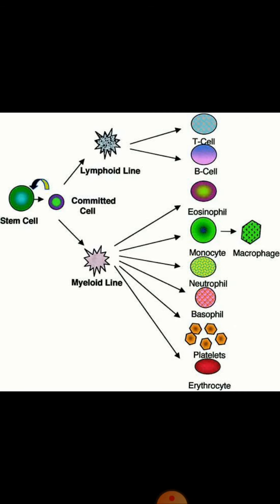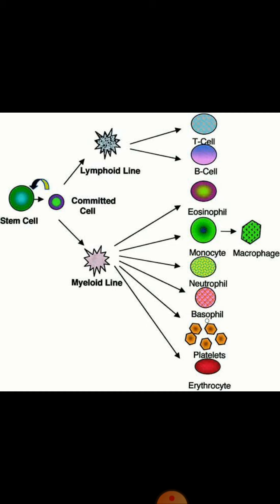Now this is actually a bone marrow house. This is a diagram showing the bone marrow house, and in it this is the hematopoietic stem cell. This hematopoietic stem cell gives rise to two cell lineages. Number one, we have the lymphoid stem cell, and then we have the myeloid stem cell. Lymphoid stem cell gives rise to T lymphocytes, B lymphocytes, and natural killer cells. This myeloid stem cell is responsible for the formation of all other cells of the blood lineage. Number one, we have the formation of red blood cells or erythrocytes, then platelets, then basophils, neutrophils, monocytes, and eosinophils.